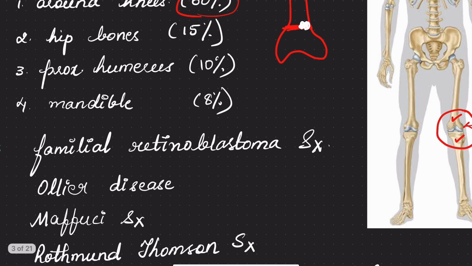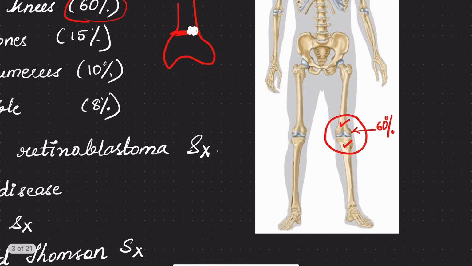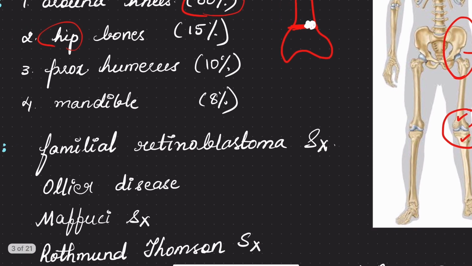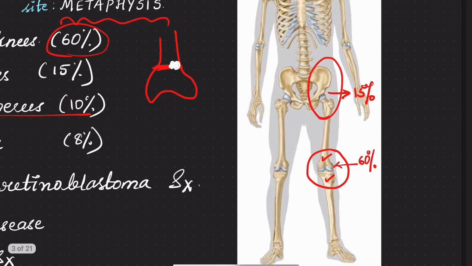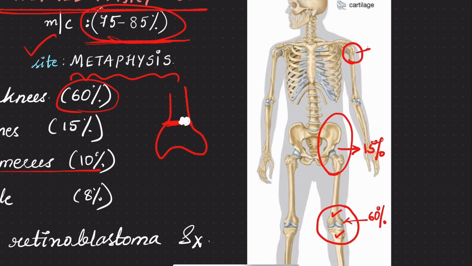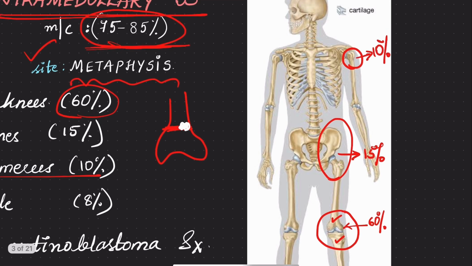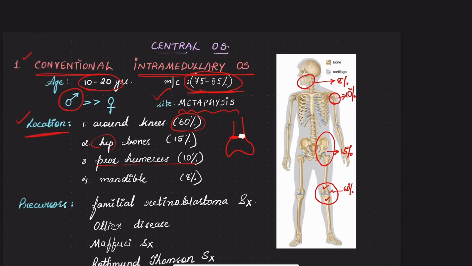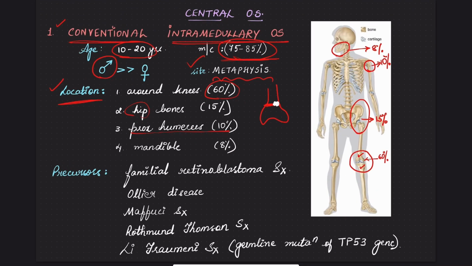Second most common is the hip bones, almost 15%. Third most common site is the proximal humerus, almost 10%, and the mandible is the least common, 8%. These are the sites affected by osteosarcoma.